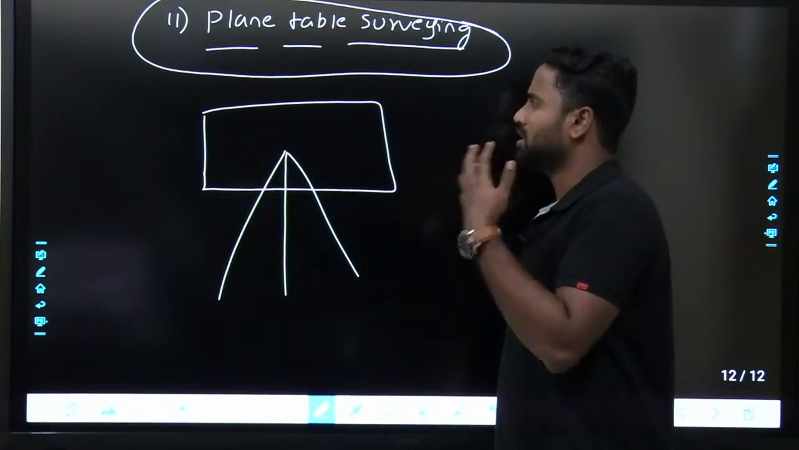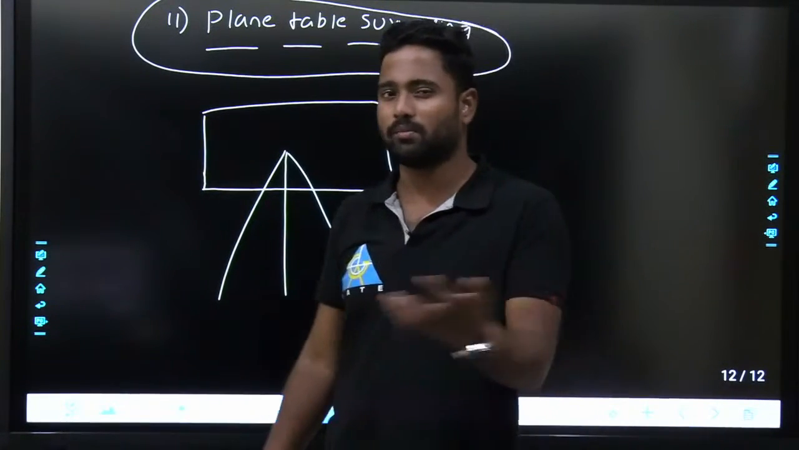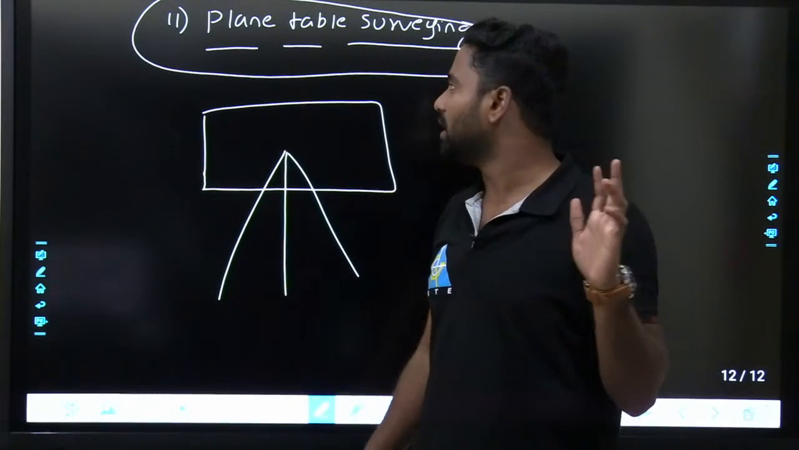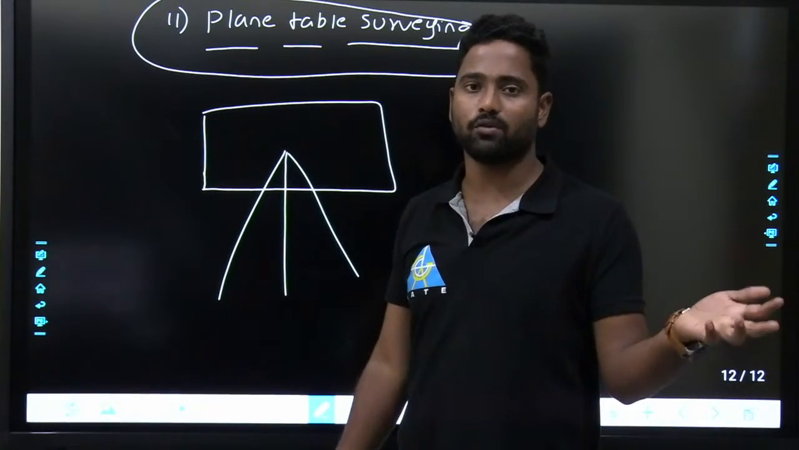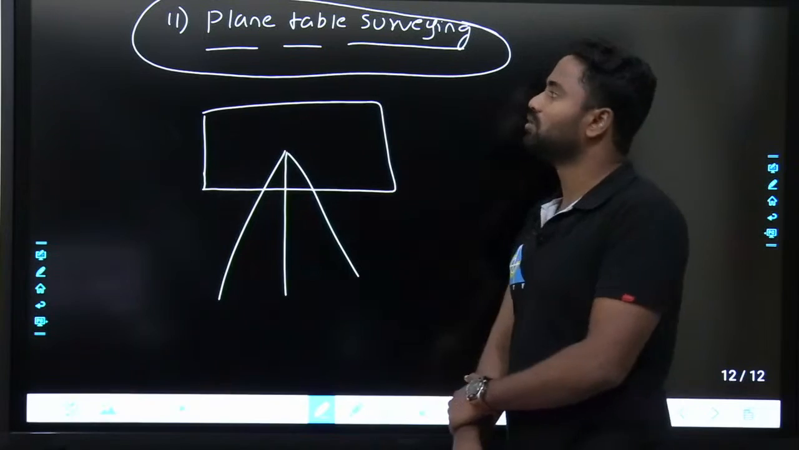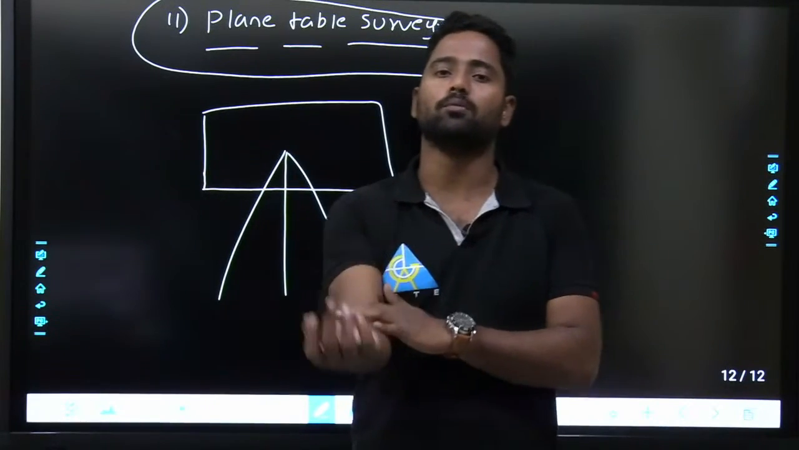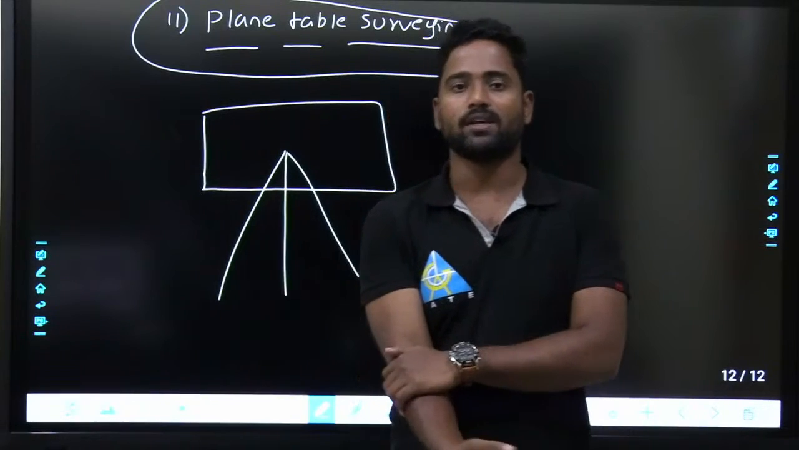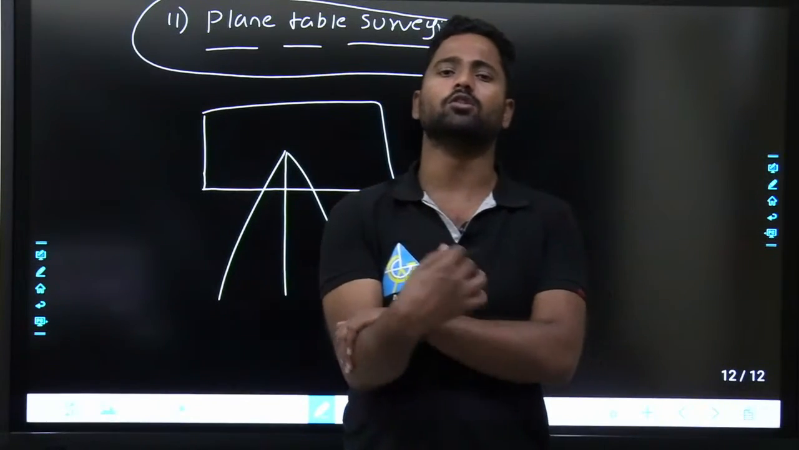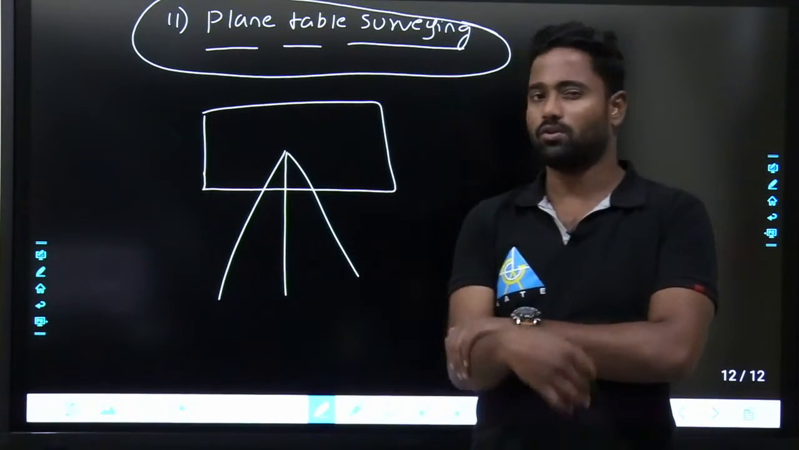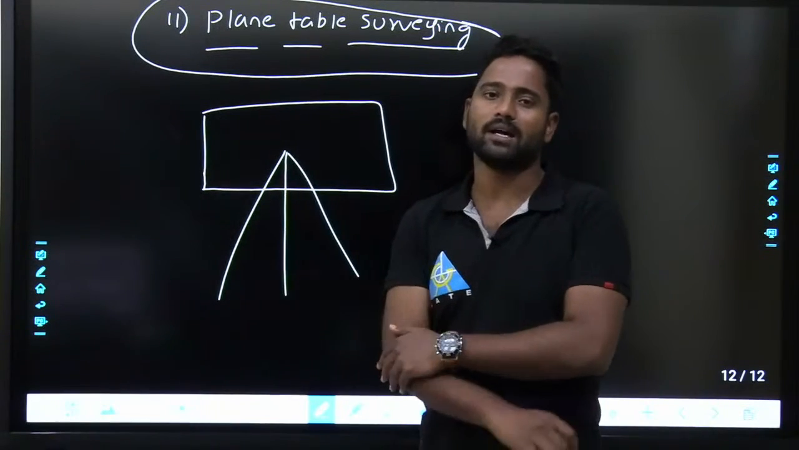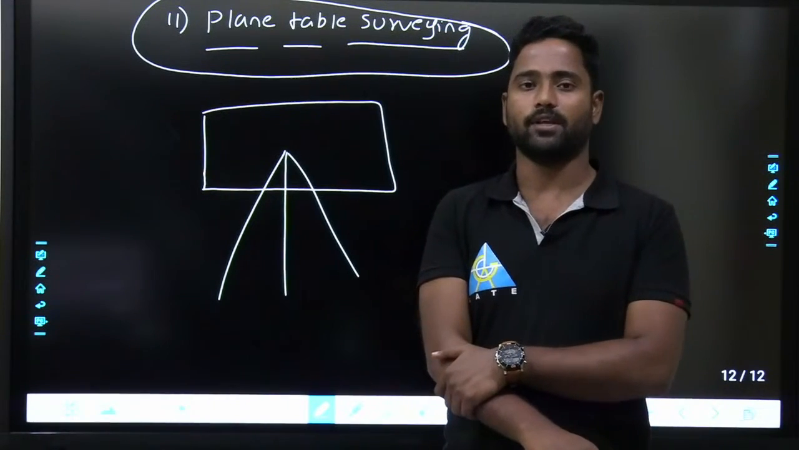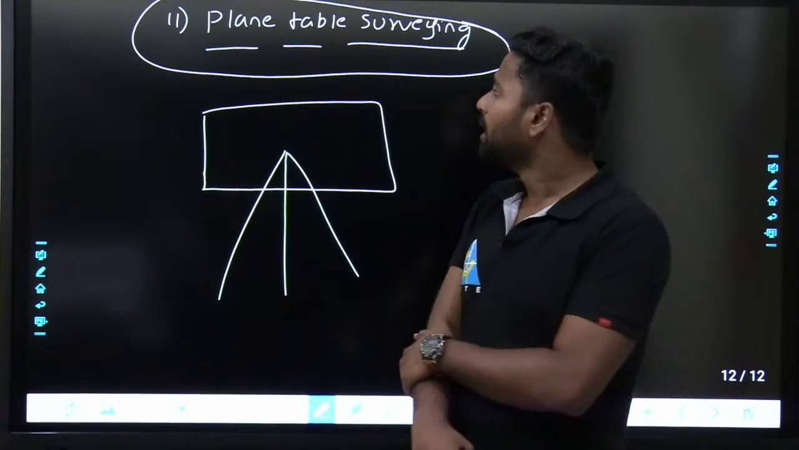And generally in GATE, 1 to 2 marks were asked once in a while, and from the engineering services point of view, a decent amount of marks: explain 2-point problem, explain 3-point problem, explain resection, explain intersection, all those things were asked. So theoretical questions can be asked from plane table surveying.